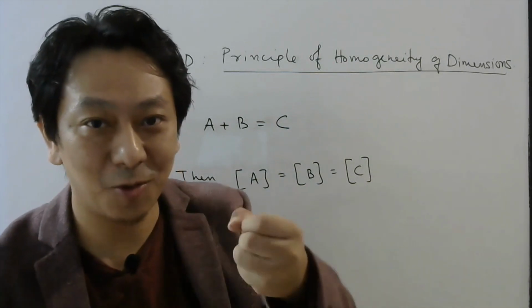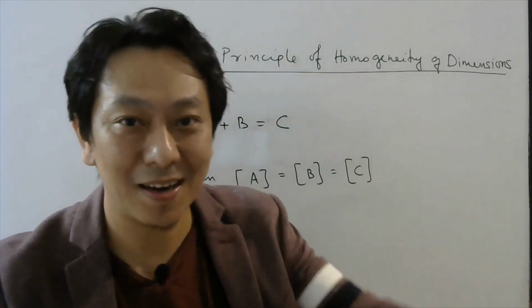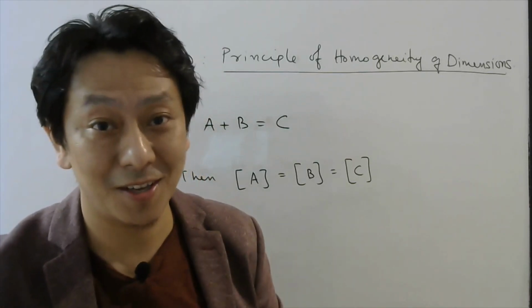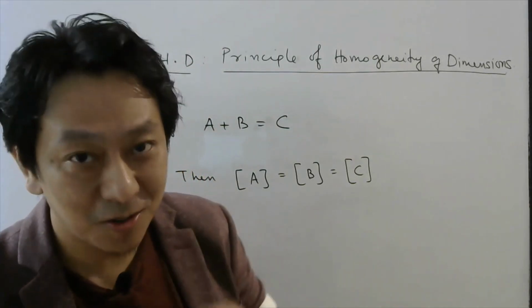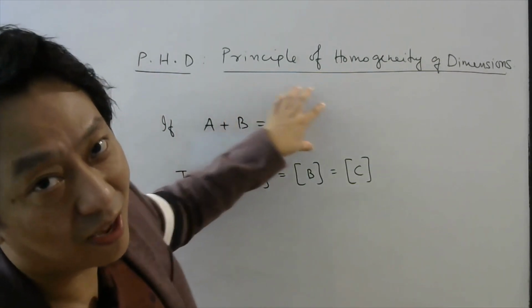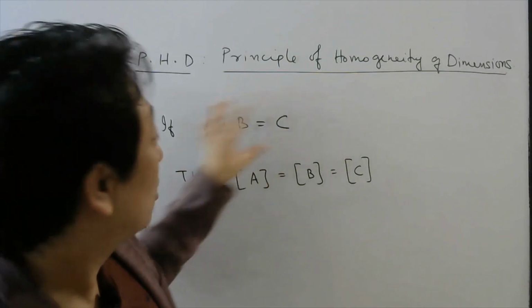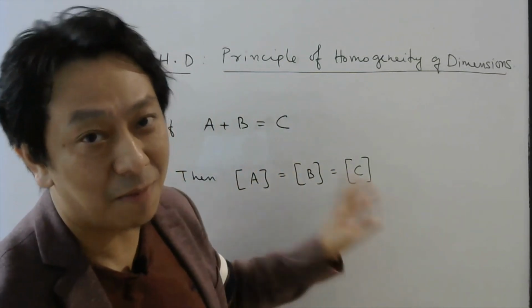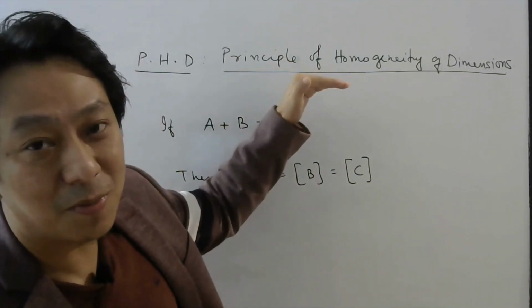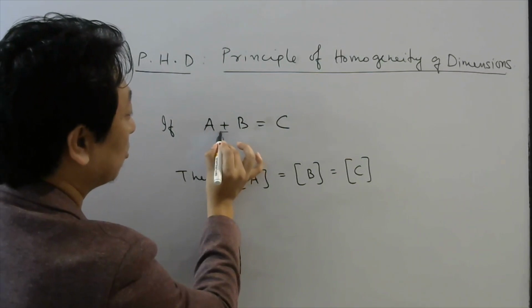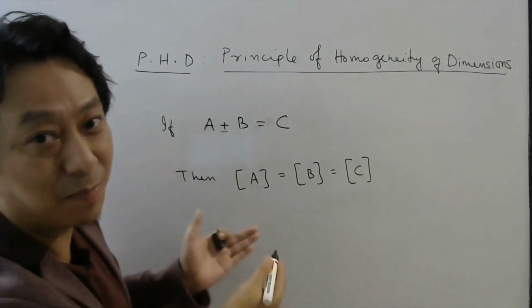So 5 apples plus 4 apples will be 9 apples. But if you ask 5 apples plus 4 oranges, that would be a wrong question. Similarly, if this term is mass, this also should be mass and this also should be mass. So in a physical equation, all the terms must have the same dimension. That is what this principle says. And of course, instead of plus, you could have a minus. The principle will still work, right?